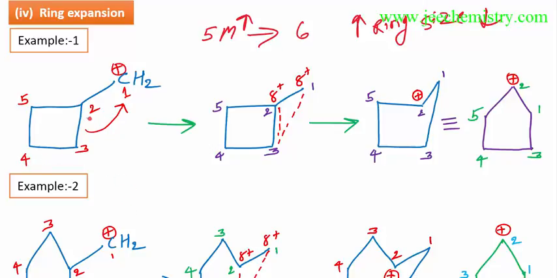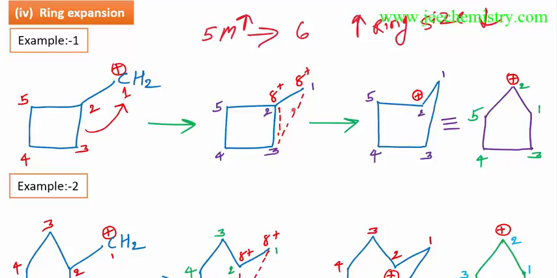I'll give you some examples. Suppose this is a 4-carbon ring, and this is a carbocation. If this becomes a 5-member ring carbocation, then that will be more stable. Here is the 1 degree carbocation, which is less stable. If this comes into the ring, it will become more stable. That's why by this ring expansion, this will shift to this position, and the carbocation will come to this position.